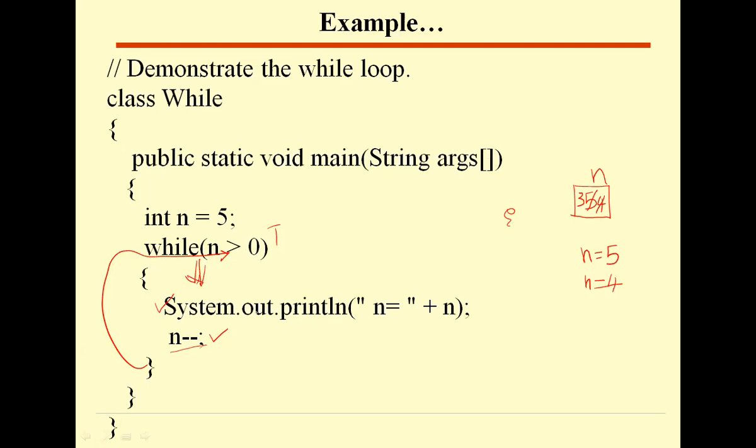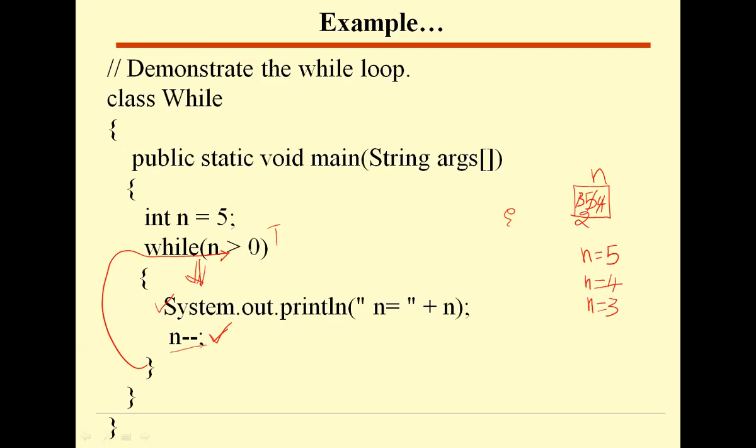So this println method is executed. Then on the screen you can see n is equals to, then plus n. The n value is printed here, 3. So n is equal to 3 is printed on the screen. Then it goes to the next statement, n minus minus. The n value is decremented, and the n value becomes 2 now. So the end of the loop is reached, and control automatically goes to the condition part and checks the condition again.